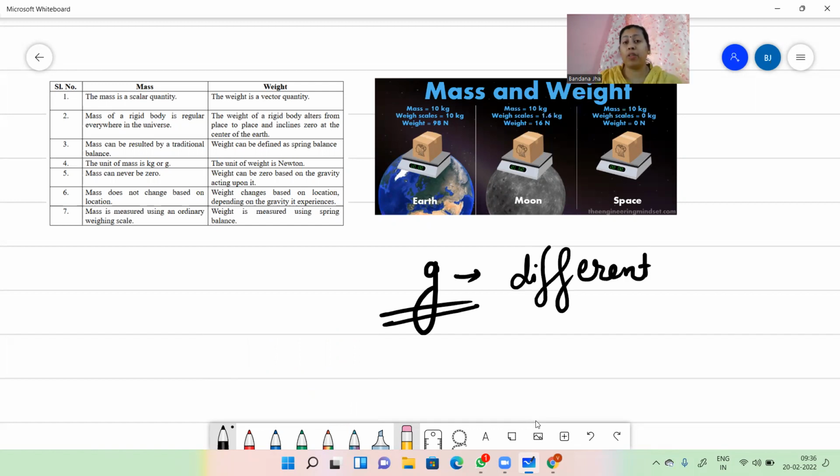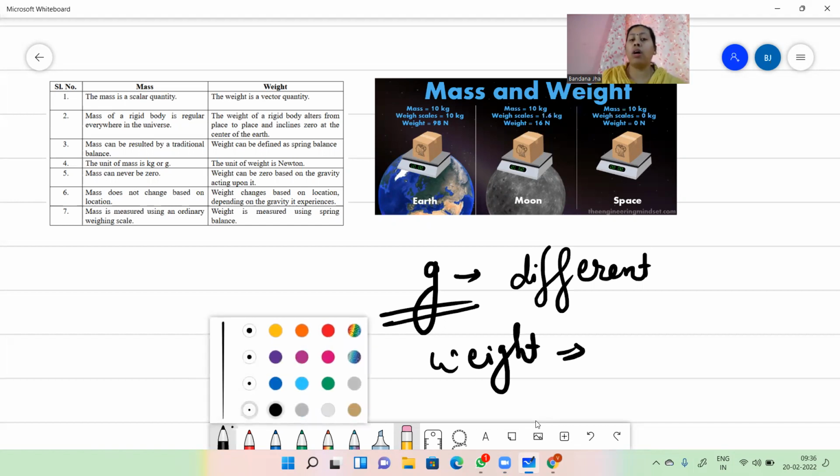Whether I am on earth, if I measure my weight on the equator, that time my weight is different. If I go to the poles, that time also my weight is different. So small g is different everywhere around my earth, so my weight is also different everywhere.